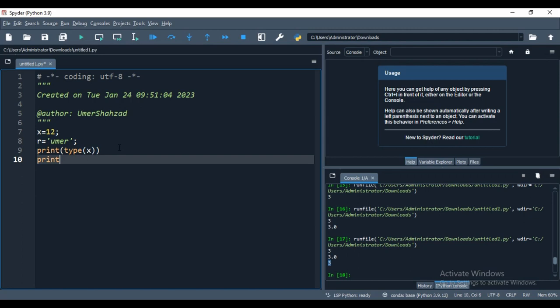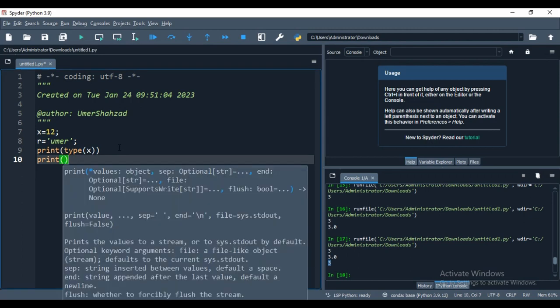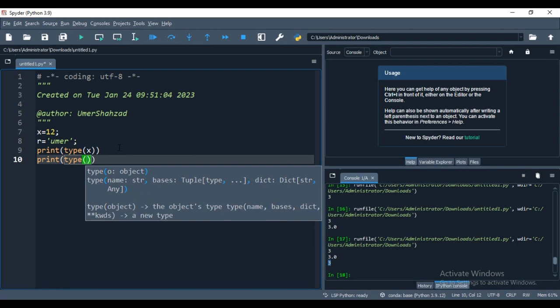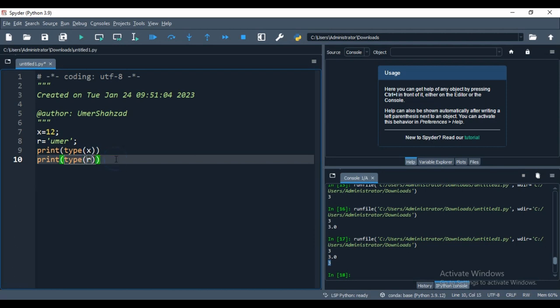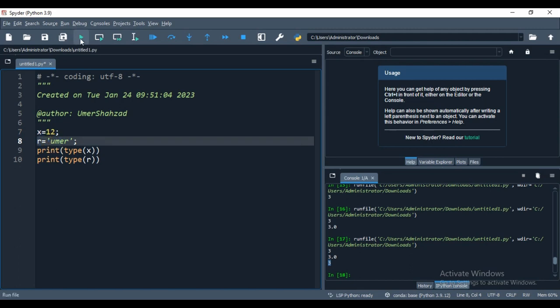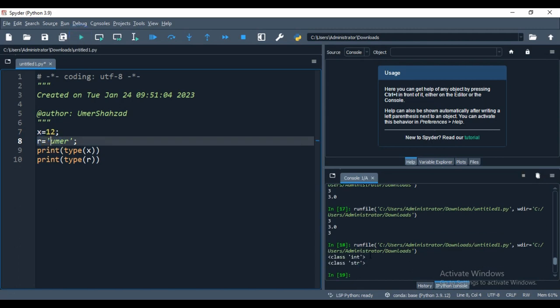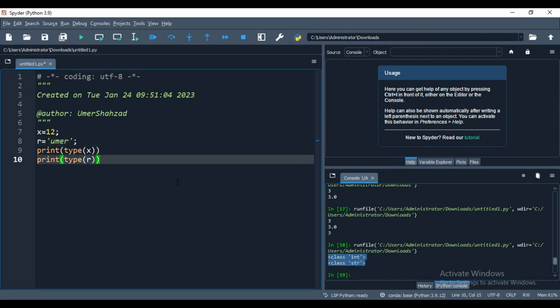Now see, first I did it with this one. So I am saying type, and inside type I have written r. Now you see, these two print functions tell us what the data type is for x1 and what the data type is for r1. The first one says the data type is integer, and the second one says the data type is str, and str stands for string. So this is how you can find the data type as well.